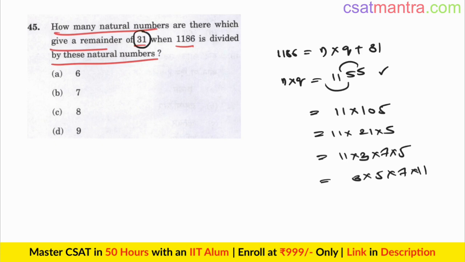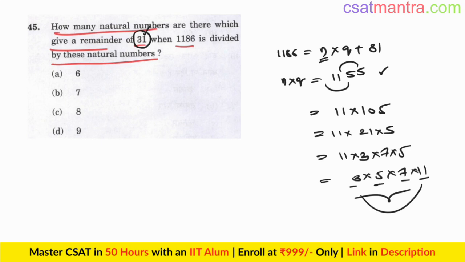See, to get a remainder 31, this N should be greater than 31. Kindly see this. You cannot have N as 3, 5, 7 or 11 and get the remainder 31. For 3 the remainders are 0 to 2. For 5, 0 to 4. For 7, 0 to 6. For 11, 0 to 10. So we have to combine these factors and make them greater than 31. Then yes, we will be having the remainder 31. Which all combinations of these factors give us more than 31?